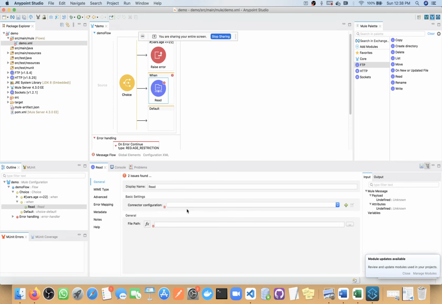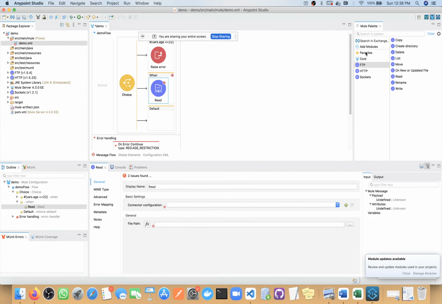If it is a local file, you can give localhost, or if you know the IP, you can give that IP. Then you define the port where you have created your local file system, and the file path, meaning which folder you want to connect to.